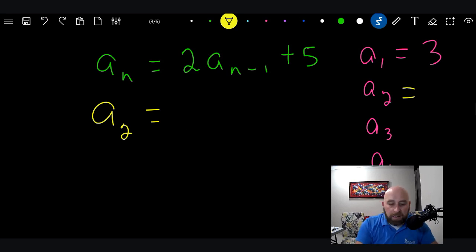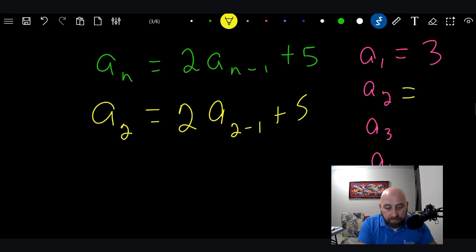Okay, so what's going on here is there's a little bit of an interesting pattern right here. What they say is this is 2 times a to the n minus 1. Well, what is a to the n minus 1? Well, first of all, what is n minus 1? n minus 1 in this case is a to the 2 minus 1 plus 5. So if we solve this, it would say 2 times a, what is 2 minus 1? 1 plus 5. Now, here's the trick.